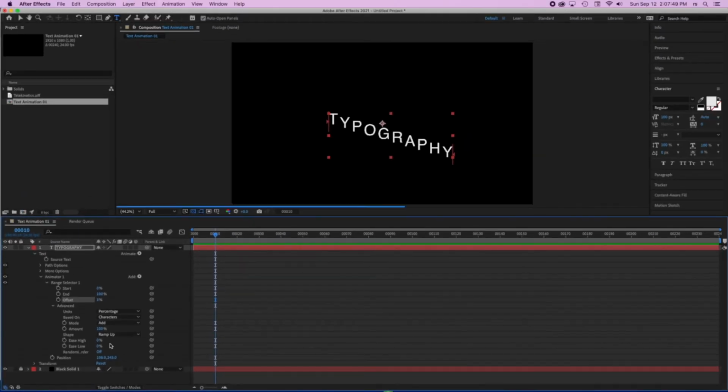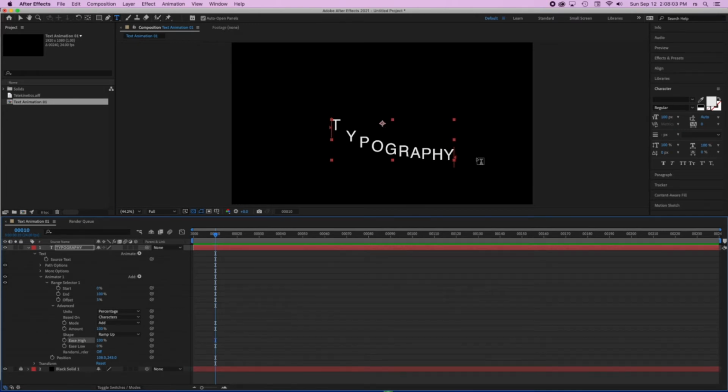Now, the other elements that are going to affect how this typography goes from one location to the other is the Ease High or Ease Low. What Ease High means is that it softens the curve on one side. And if I move to the other value, I'm going to put this in 0. If I go to the Ease Low, as you can see, it changes how the type is going down there.